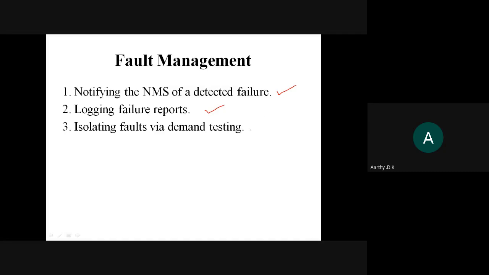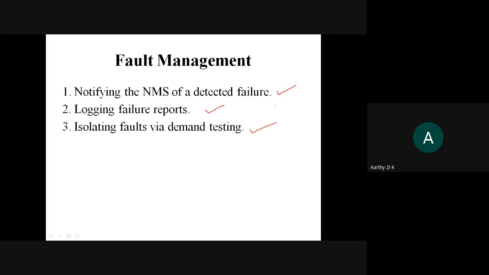And the last one is isolating the fault via diagnostic testing. Whenever you have any kind of failure, you just give a trial and error, right? When you are not able to access the network on your mobile, you switch on your aeroplane mode and then switch it off. That might give you access to internet connectivity.